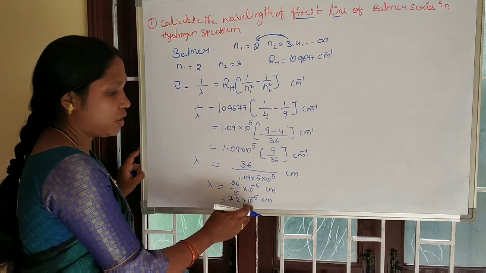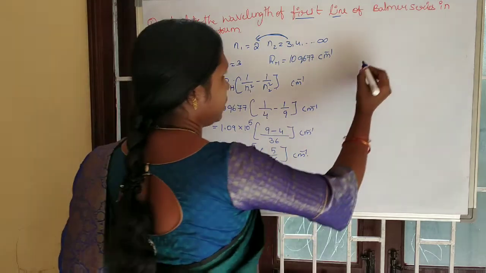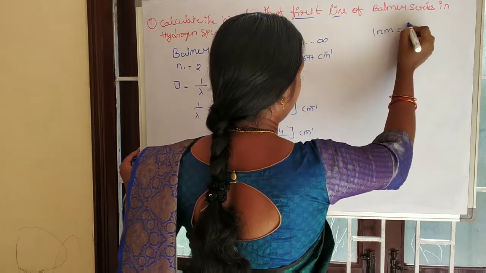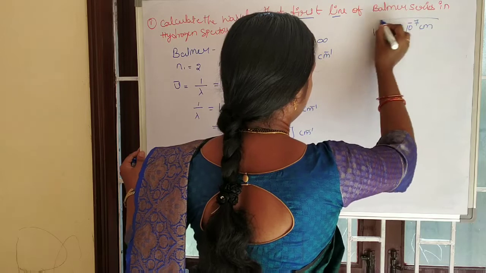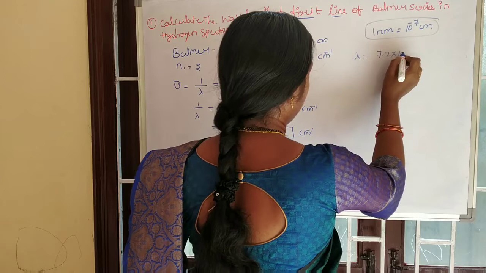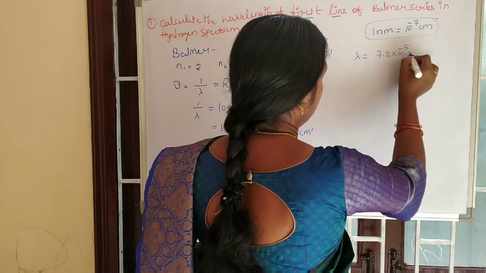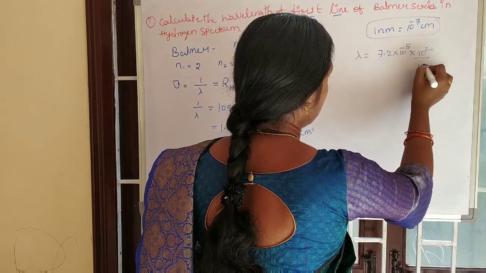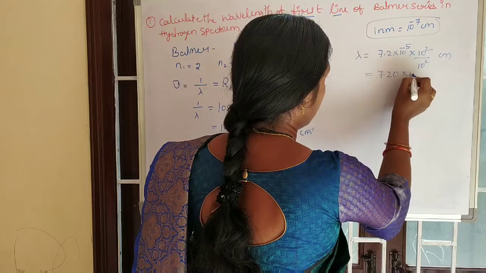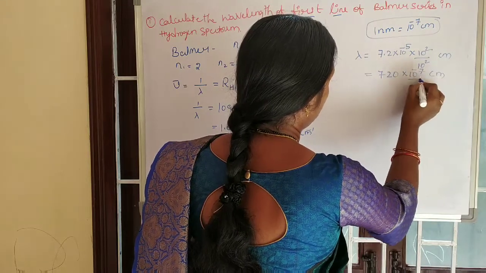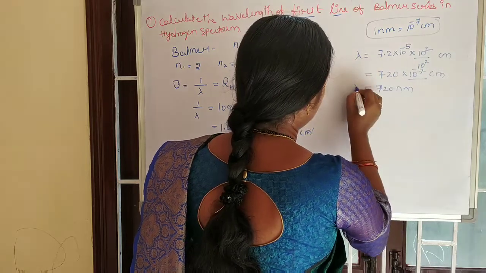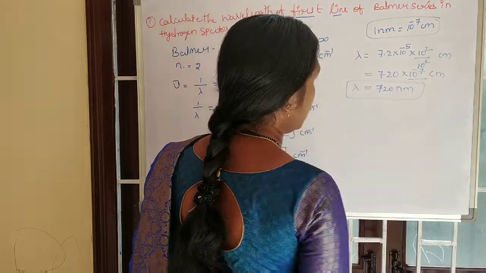We know this is lambda. Here we know 1 nanometer is equal to 10 power minus 7 centimeter. So take lambda equal to 7.2 into 10 power minus 5, and multiply and divide by 10 square. That gives 720 into 10 power minus 7 centimeter, which is equal to nanometer. So 720 nanometers. Lambda equals 720 nanometer.